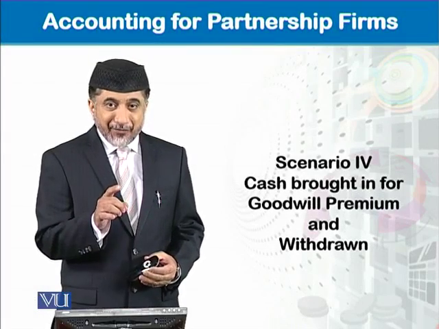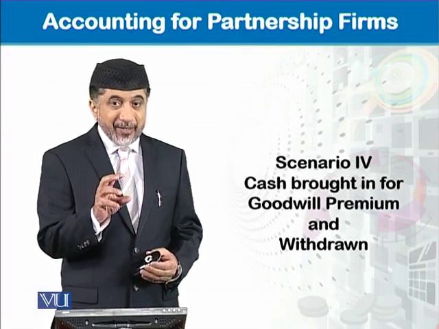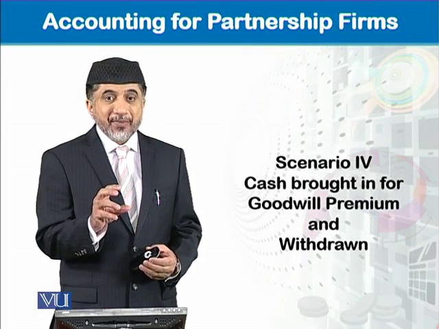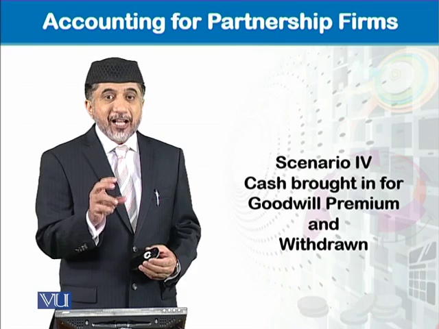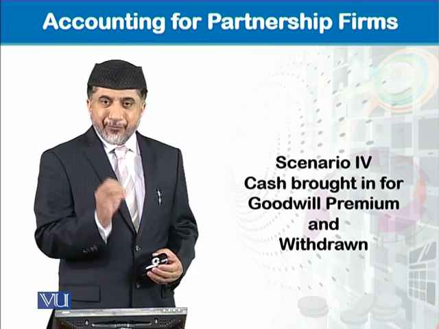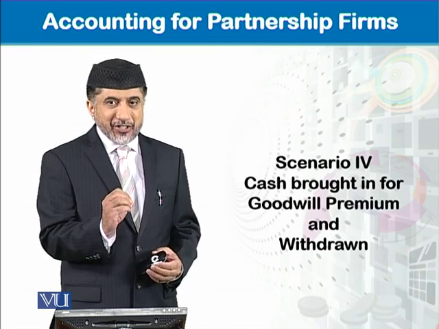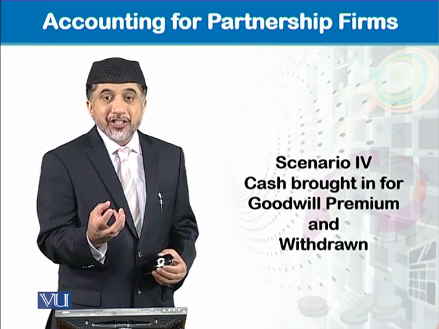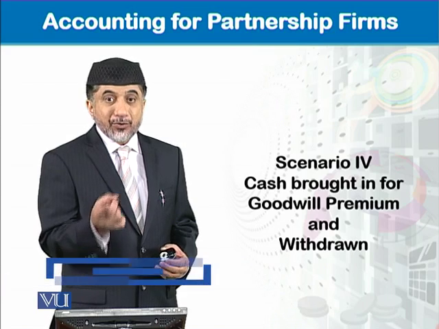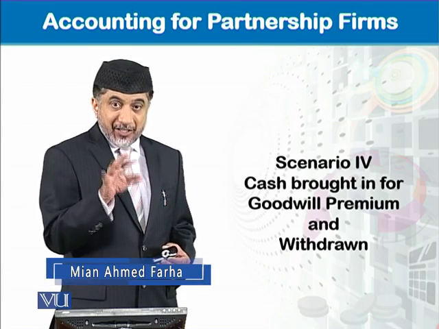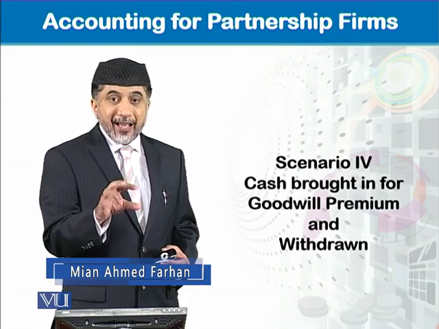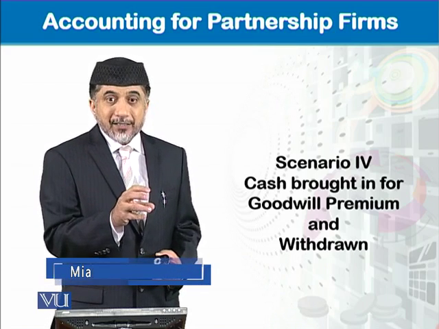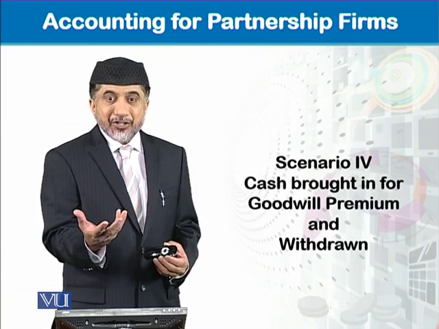Accounting for partnership firm. And remember, we are discussing the scenarios through which goodwill is accounted for. This is the fourth scenario in which the new coming partner will bring cash equal to the goodwill premium, his share in the goodwill, and that will be distributed among the old partners in sacrificing or gaining ratio.